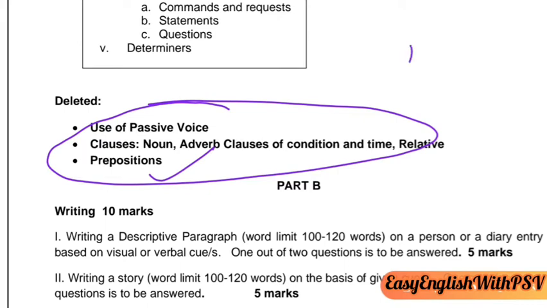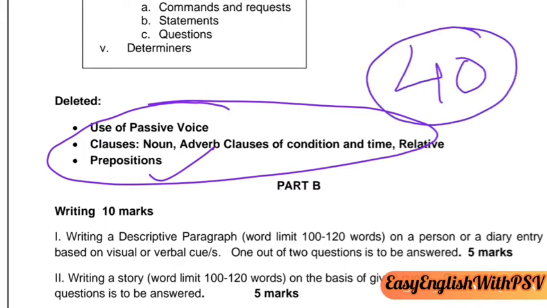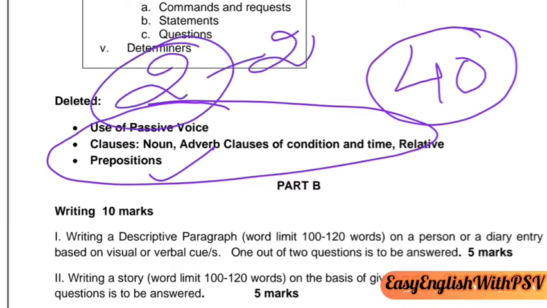Till now we have discussed 40 marks. If I recapitulate, 20 marks for reading and comprehension. For that you will be given 2 passages, 20 marks. Then 1 extract from your book from drama or prose.